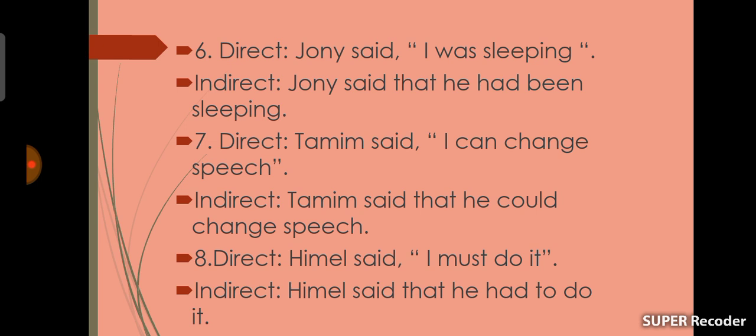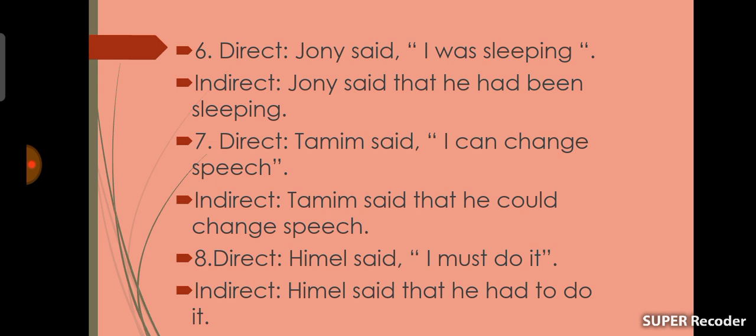Number 7, direct speech. Tamim said, I can change speech. Here we can see can is modal auxiliary verb. So in case of modal auxiliary verb, can will be could, shall, should, may, might, will, would, and like this. Direct. Tamim said, I can change speech, and so the indirect speech will be, Tamim said that he could change speech.